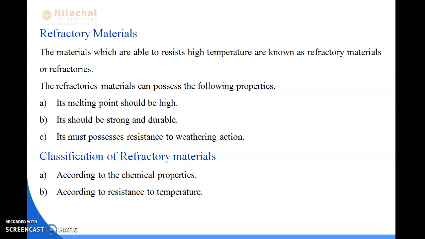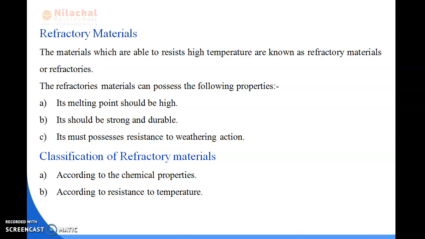Okay, so next is high quality refractory materials. In the high quality refractory materials, these materials whose melting point is about 1600 degrees Celsius is known as high quality refractory materials, and these materials are used as the construction of rockets, jets, etc.